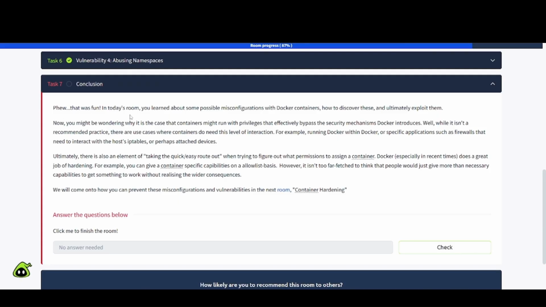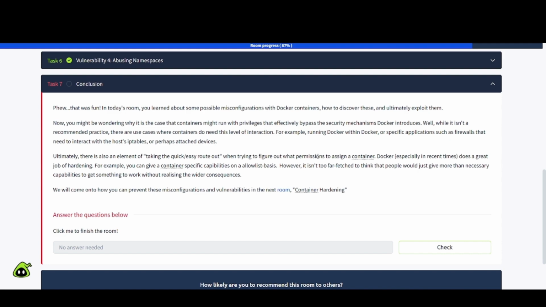Phew, that was fun. In today's room, you learned about some possible misconfigurations with Docker containers, how to discover these, and ultimately exploit them. Now, you might be wondering why it is the case that containers might run with privileges that effectively bypass the security mechanism Docker introduces. Well, while it isn't a recommended practice, there are use cases where containers do need this level of interaction. For example, running Docker within Docker, or specific applications such as firewalls that need to interact with the host IP tables or perhaps attached devices. Ultimately, there is also an element of taking the quick and easy route when trying to figure out what permissions to assign a container. That's right.